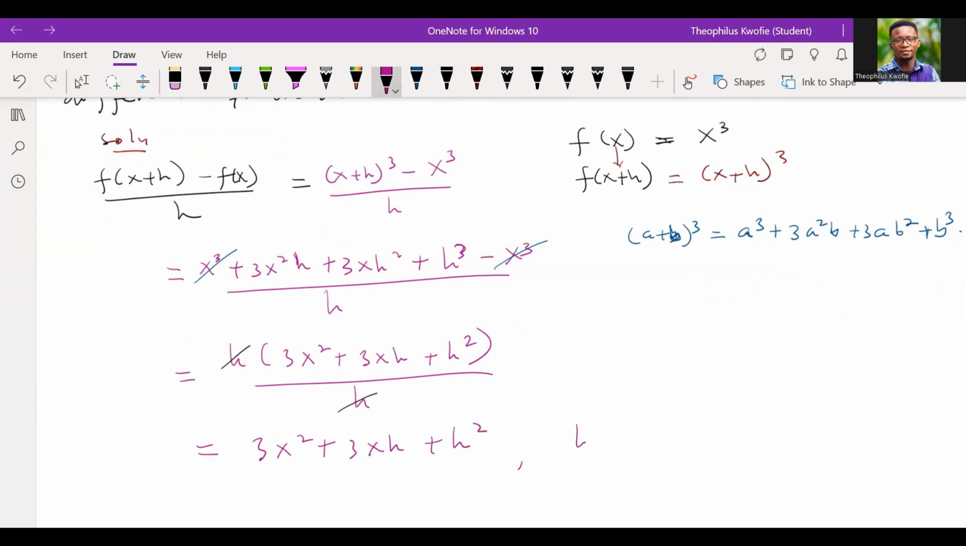But then we have to assume that h is never 0. Otherwise, this will not hold. h should never be 0, otherwise this would never hold. So I want us to take note of that. Please, are we all getting it?